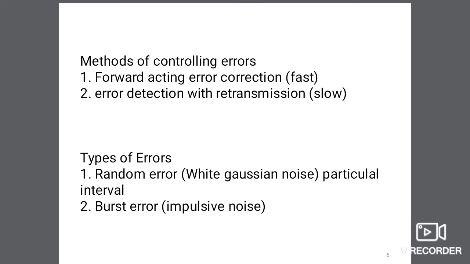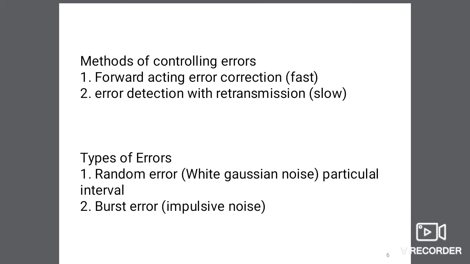The error detection and correction capability of the receiver depends upon the number of redundant or check bits in the transmitted message. The forward acting error correction is faster, but overall probability of error is higher. This is because some errors cannot be corrected.